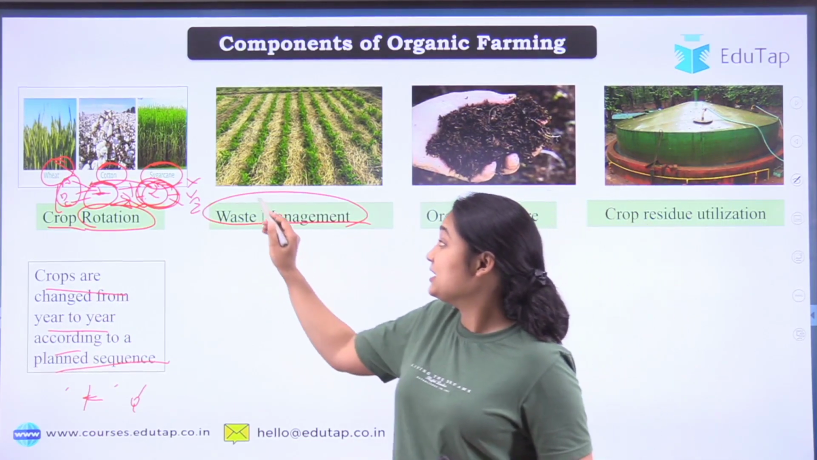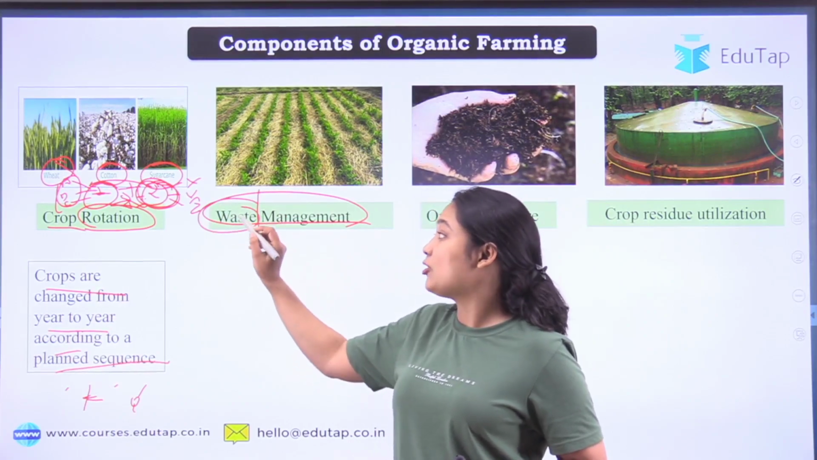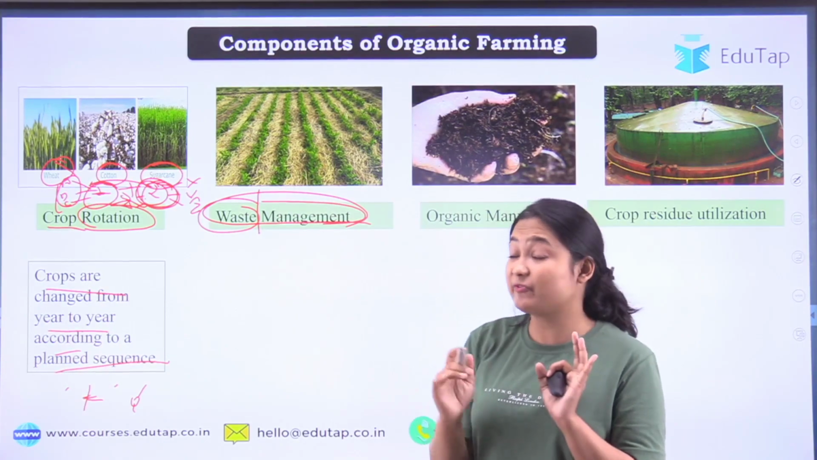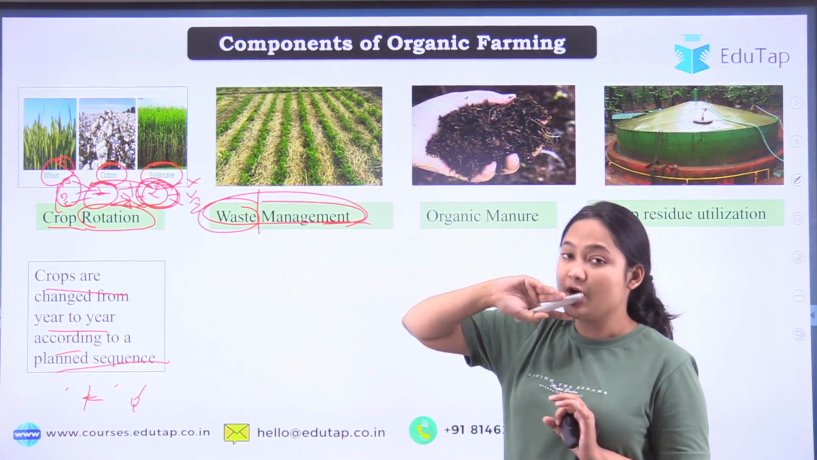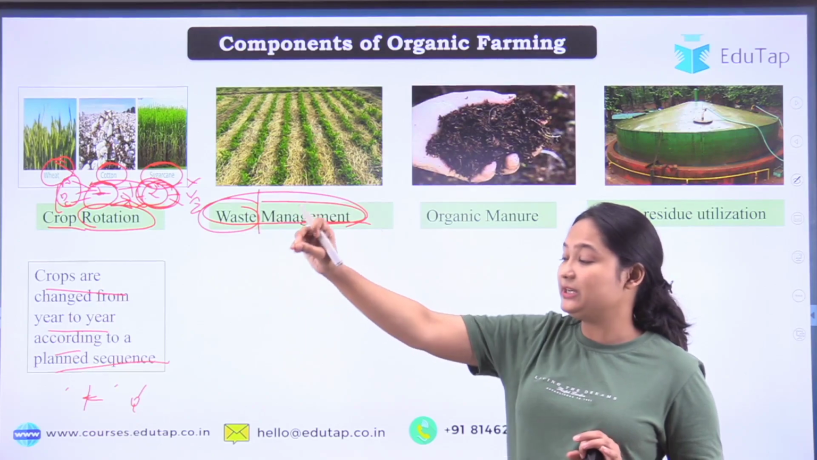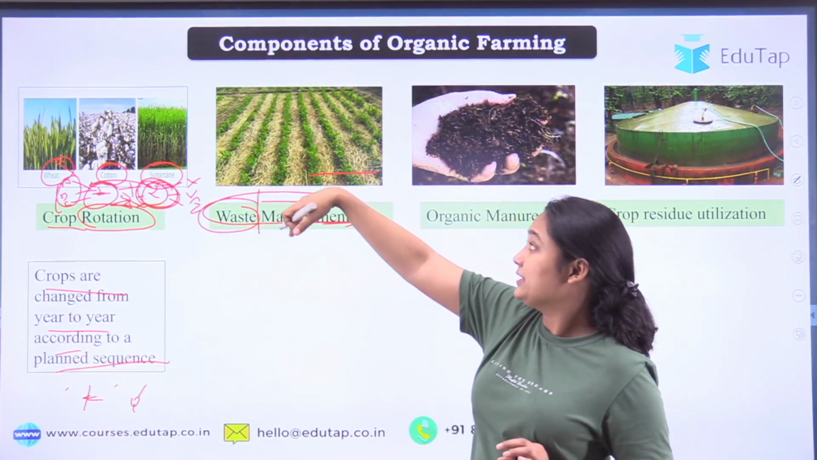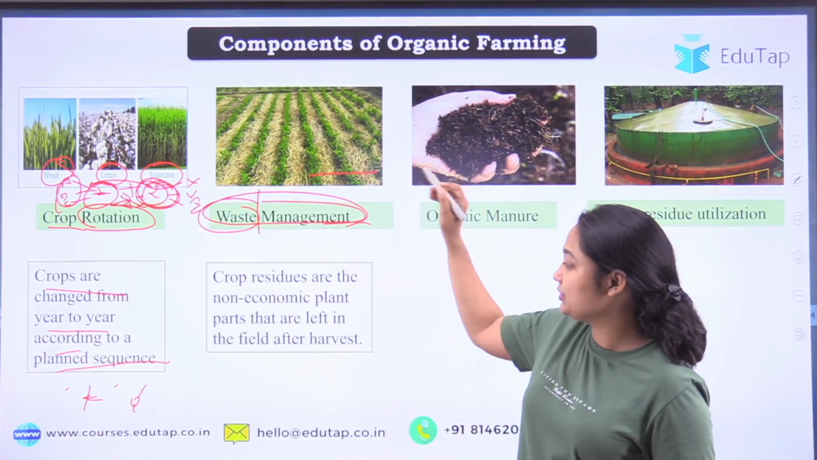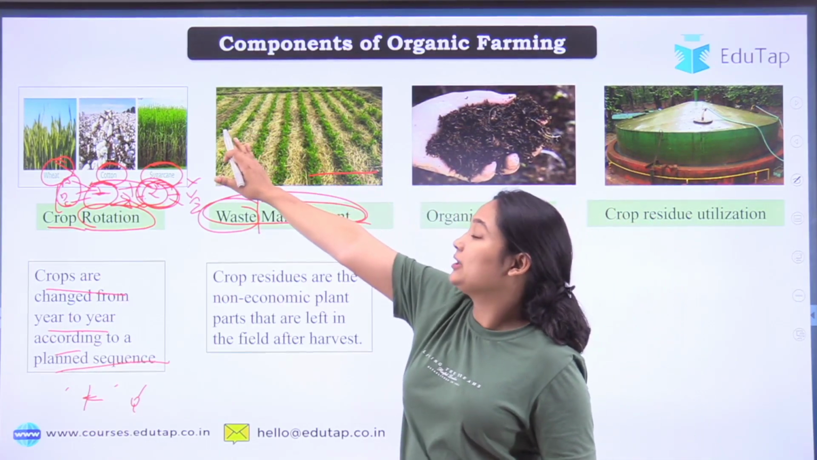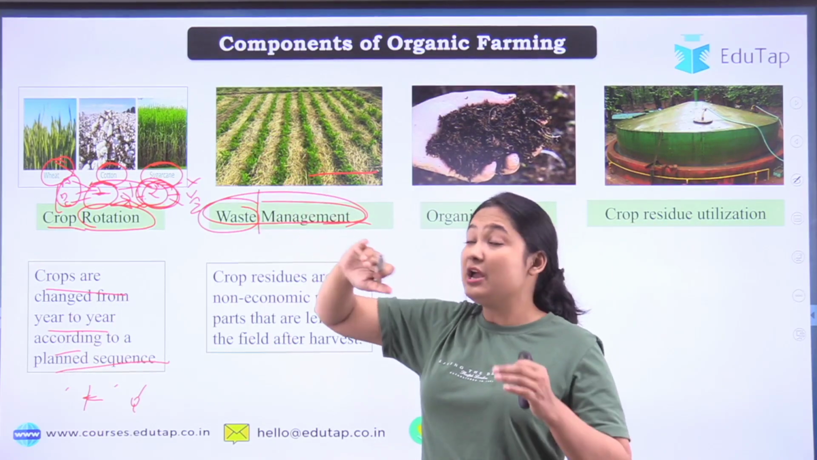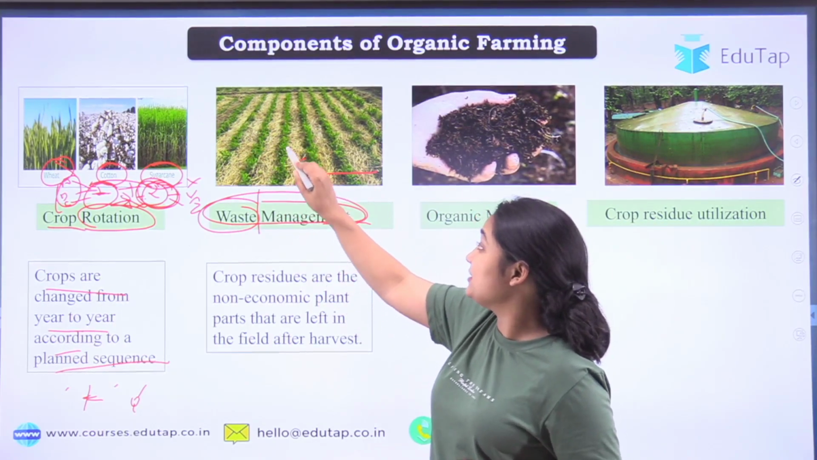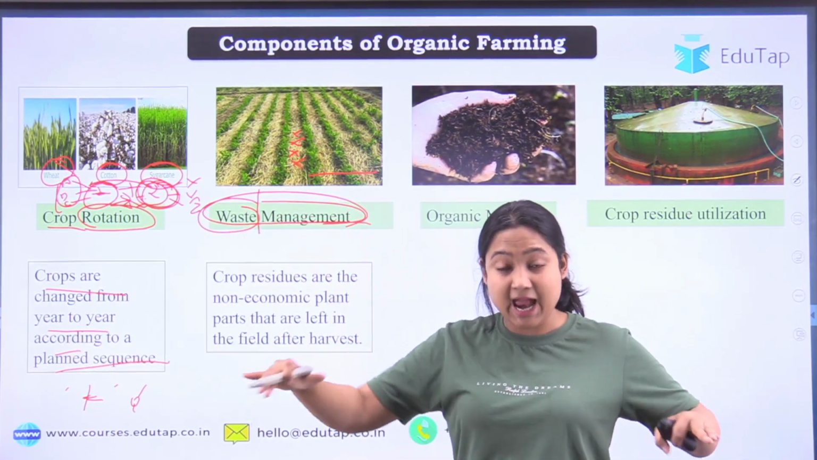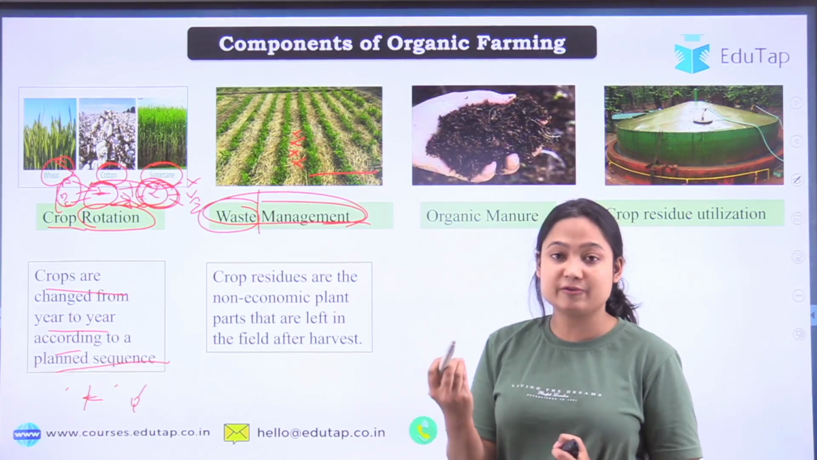Now talking about waste management. What is waste management? We are managing the waste, or converting the waste into a useful material, and that waste comes from the residue of your last crop. Whatever the crop, rice, wheat, anything, the stalk or stubble is left in the field, and how we manage it is waste management. We take the non-economical part of the plant and use it in the field. At first, it will act as a mulch. It means it will cover our soil and prevent the loss of moisture from our soil.